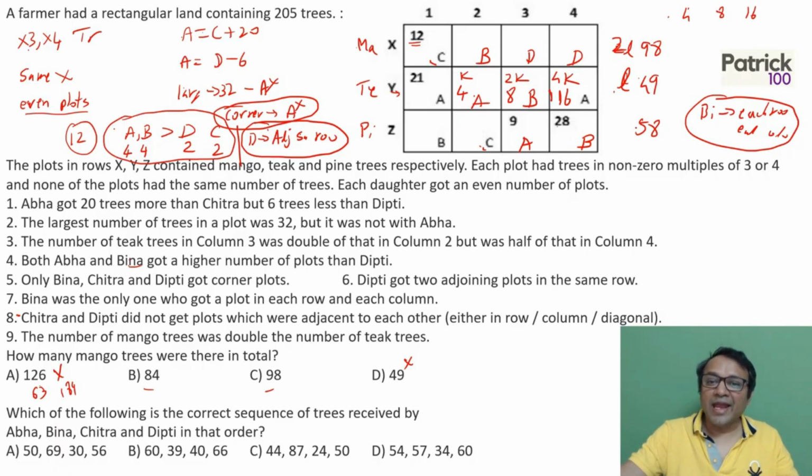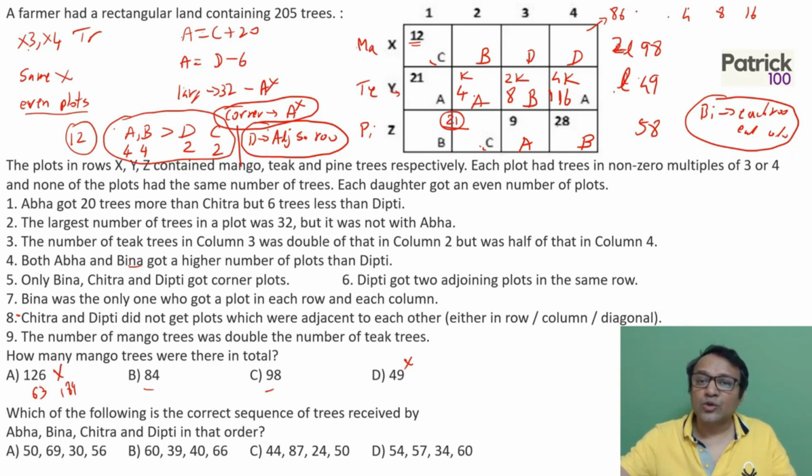Now once we got this 58, we also know that 9 and 28 are gone. That means the first two values here, 28 plus 9, is 37. So B plus C will be 21. So B and C together you got 21. And out here 98, 12 is gone. The remaining 3 sum has to be 86.